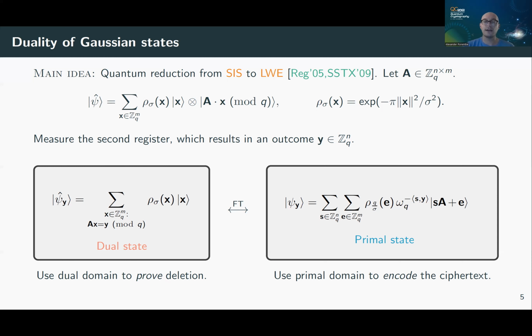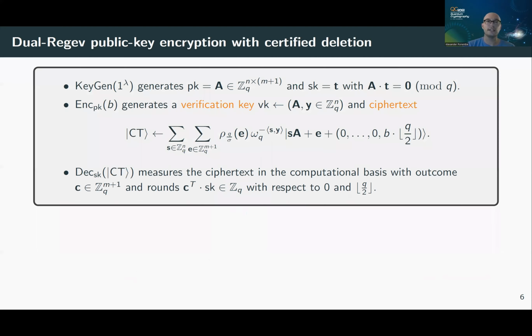Here's how I'm going to bootstrap this idea into an encryption scheme. This is the Dual-Regev public key encryption scheme. Once we have that, it's fairly easy to get FHE. The idea behind this public key encryption scheme with certified deletion is that there's a public key, which is a matrix A, and the matrix A is sampled with a trapdoor.